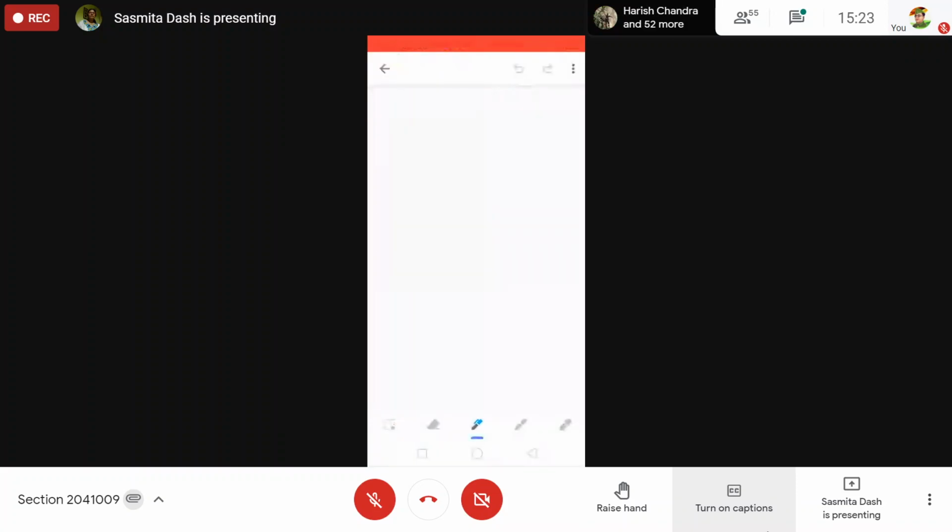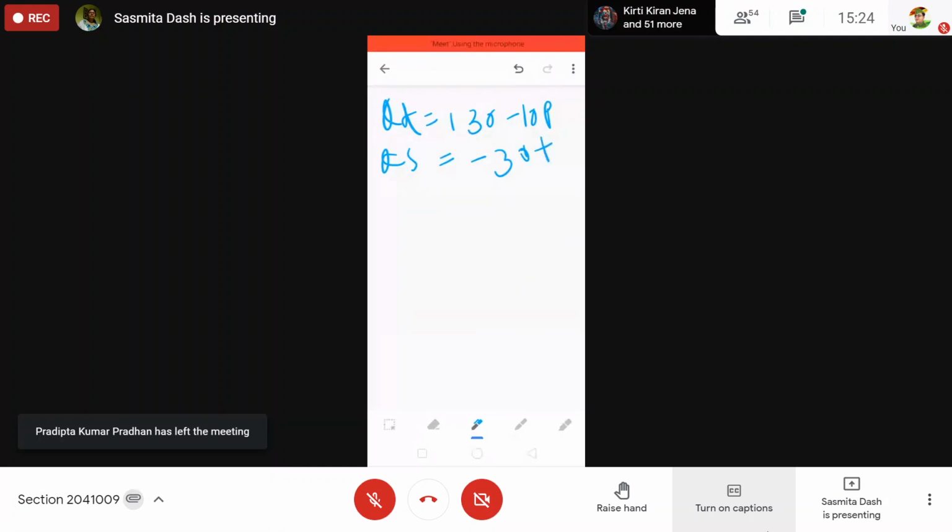Okay. So quantity demand is given. If your quantity demand is equal to 130 minus 10p, and quantity supply is given by the supply equation minus 30 plus 10p.